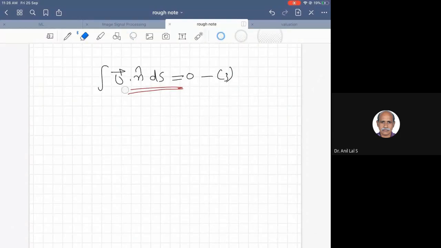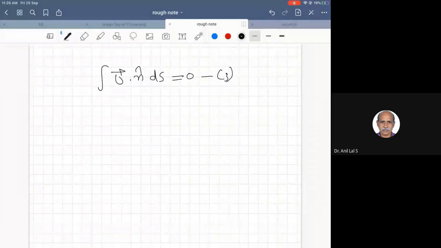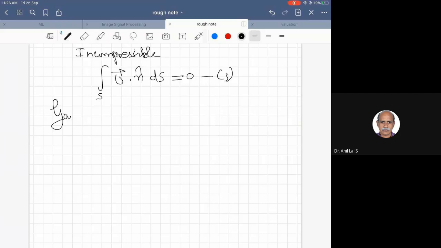The assumption in this equation is that it is incompressible over the surface, so this is a surface integral. In vector calculus, there is a theorem called the Gauss divergence theorem.